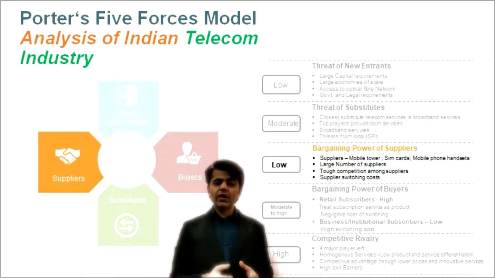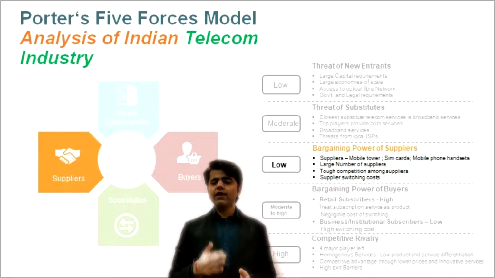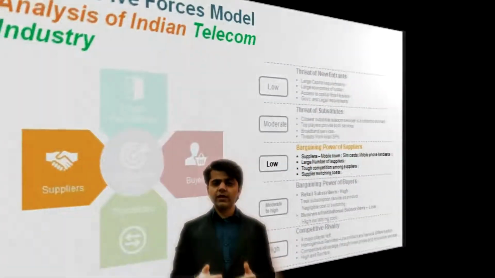The second one is SIM card manufacturing. A large number of SIM cards are produced in India and some are imported. So private players like Jio or Airtel would prefer to have more than one SIM card manufacturer as their dealer to make sure that there is no delay and optimum stock in the market. The third one is mobile phone manufacturing companies. If this was the day of CDMA or GSM, where they had interlinked relationships, there might have been some impact. But in today's scenario, mobile phone manufacturing companies seem not to have any impact on these operators. So we could say the bargaining power of the supplier in this industry is very low.